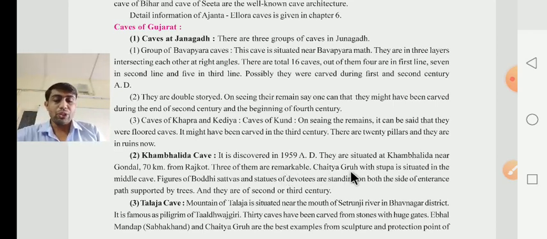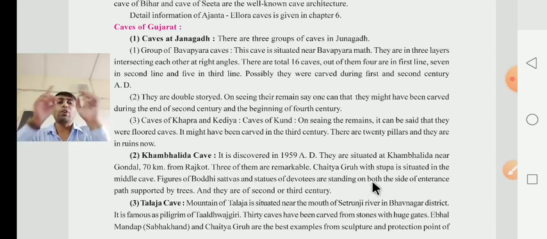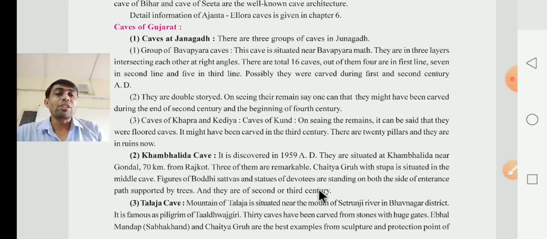Chaitya group with stupa is situated in the middle cave. It was situated in the middle of the cave. Figures of Bodhisattvas and statues of devotees are standing on both sides of the entrance path, supported by a tree. What do they say there? They say that the figures of the Bodhisattvas and the statues of the devotees are standing on both sides of the entrance path supported by the tree, and they are from the 2nd or 3rd century.